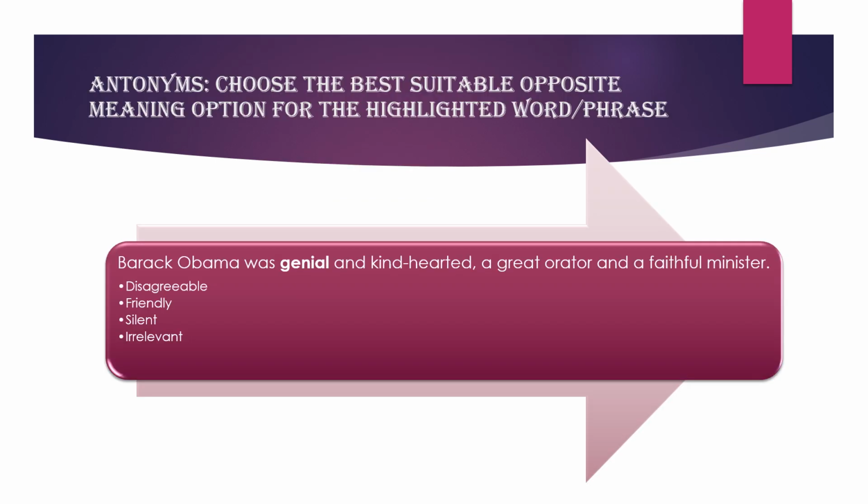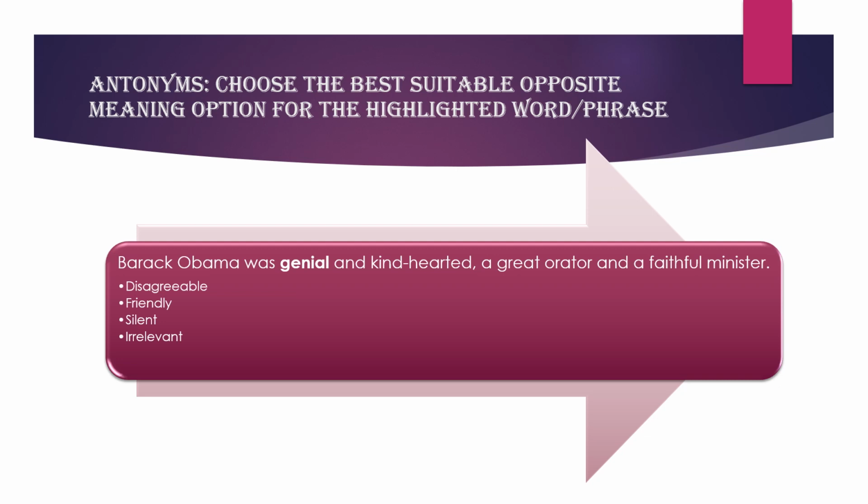Let us now discuss a few examples based on the exercise on antonyms. Antonyms are the words that differ in the meaning, that are opposite in the meaning. So you need to again choose the best suitable word for the word that has been highlighted. So Barack Obama was genial and kind-hearted, a great orator and a faithful minister.